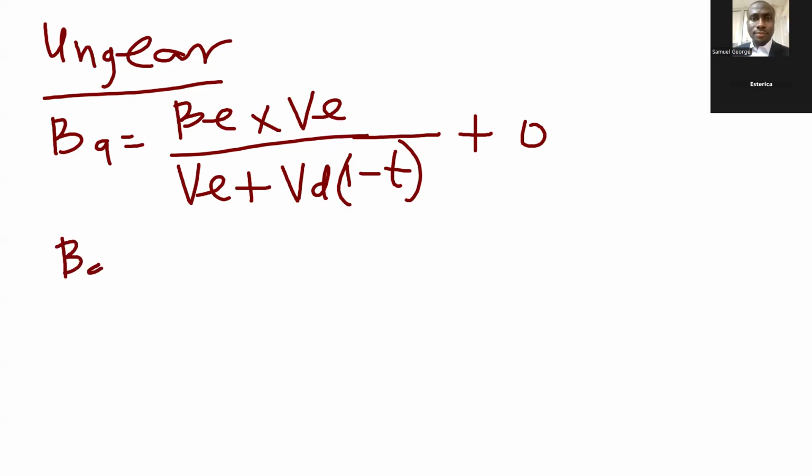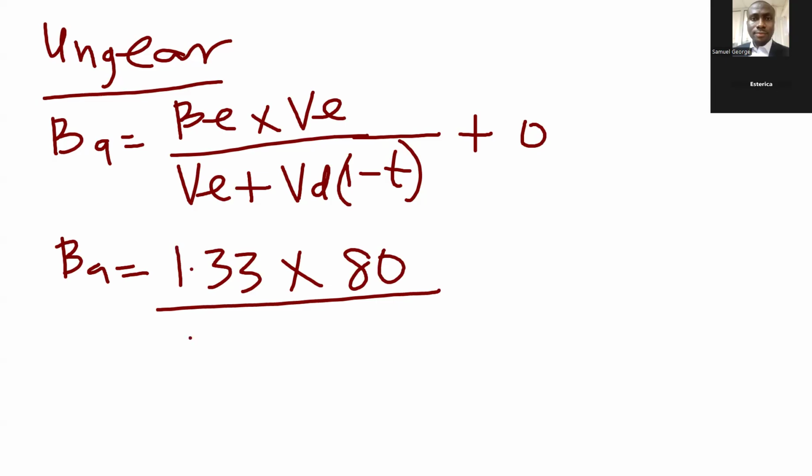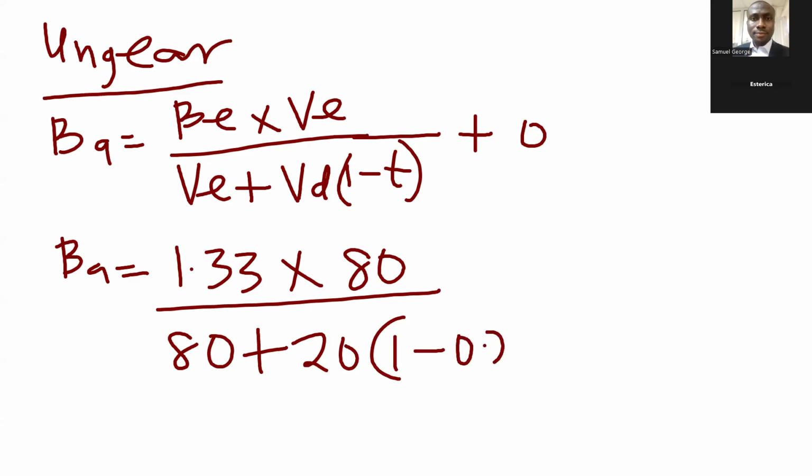Therefore, beta asset equals 1.33, which is the beta equity, times the market value of equity of Sanwo-Olu Co, which is 80, divided by 80 plus 20 times 1 minus tax. Tax is 20%.